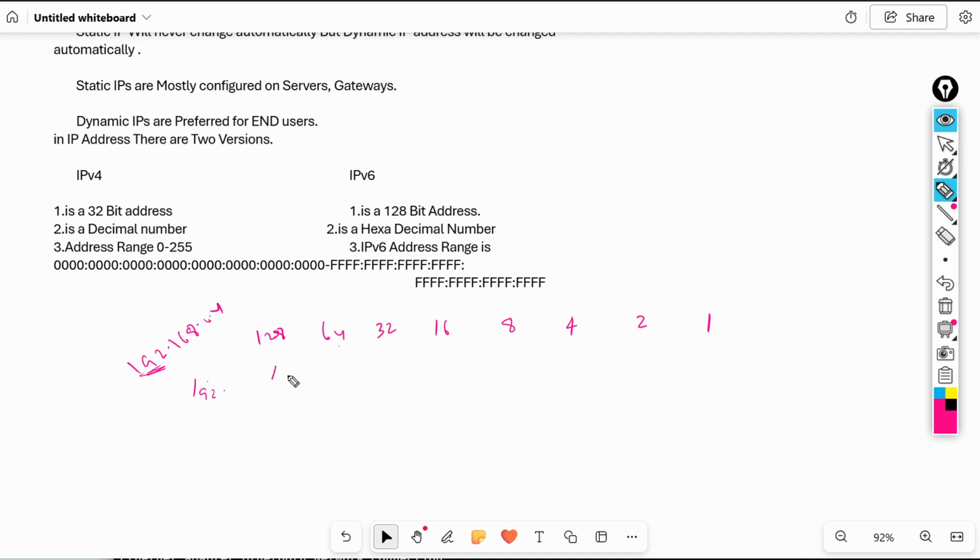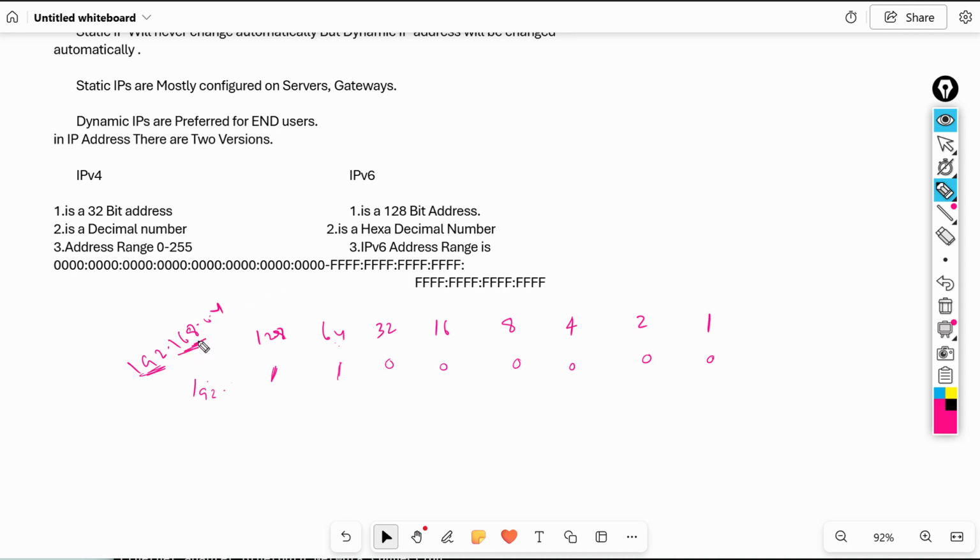So these two become 1, 1, and the remaining become zeros.